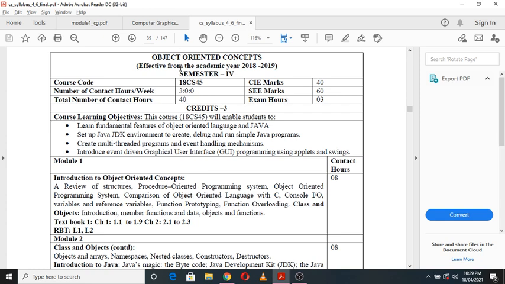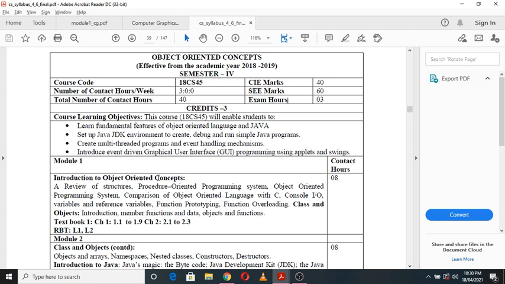This subject will enable the students to learn the fundamental features of object oriented language or C++ language, and also the fundamental features of Java. Java is again one more object oriented language. So here we will be studying both the languages.